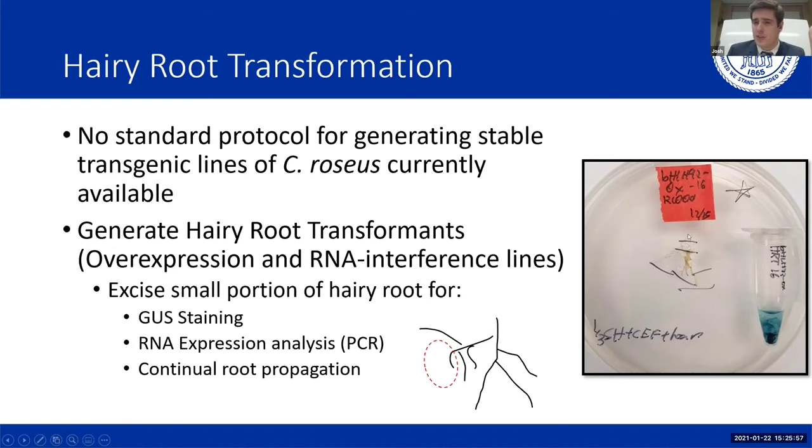From there, I will excise a small portion of the top to verify on top of the selection media. So the selection media is one degree of verification, and the second degree of verification would be using the GUS staining to verify our transformant has the proper insert. If it does, when exposed to X-Gluc, it will have the blue phenotype, as you can see here. After we verify, we will then use an RNA expression analysis to see the fluctuations in expression levels in our hairy root transformants. On top of that, I will continually propagate roots for future experiments and analysis.